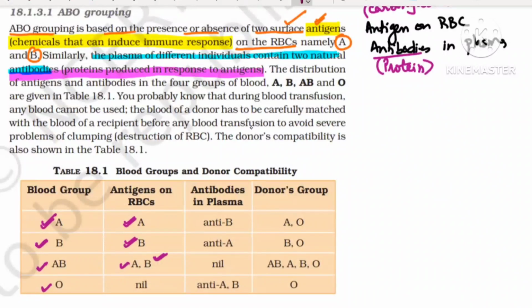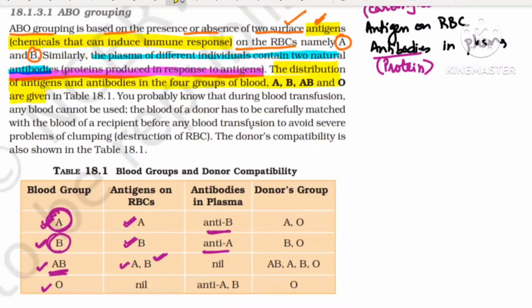And you know antibodies are present in plasma. If the blood group is A, you will not have the same antibody; the antibody will be B. If the blood group is B, the antibody will be A. The AB blood group will not have any antibody, because it has both antigens. And the O blood group will have both antibodies. So this is the distribution of antigens and antibodies in the four types of blood groups. I think you have understood up